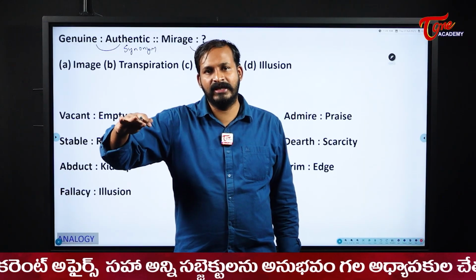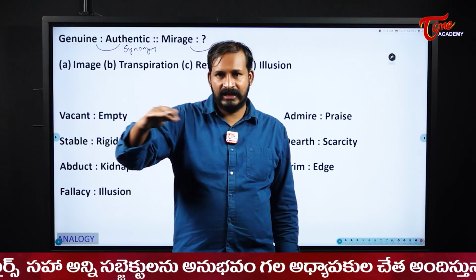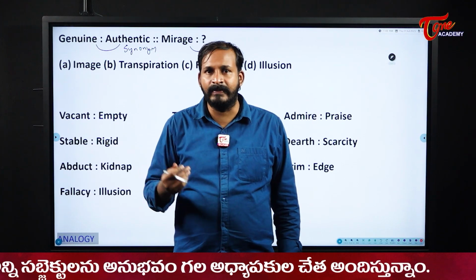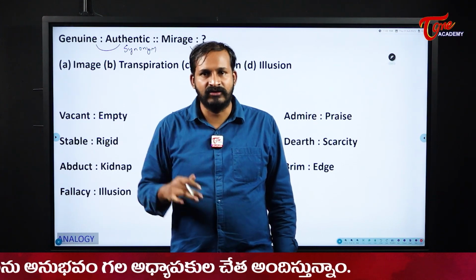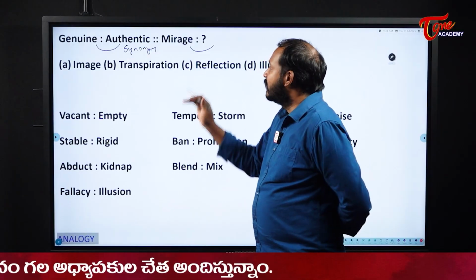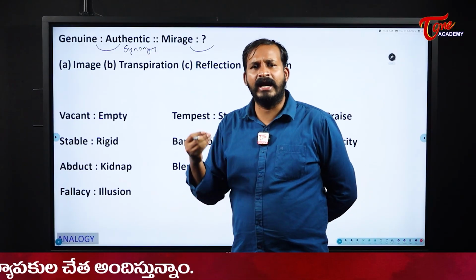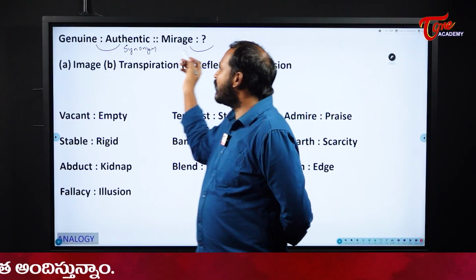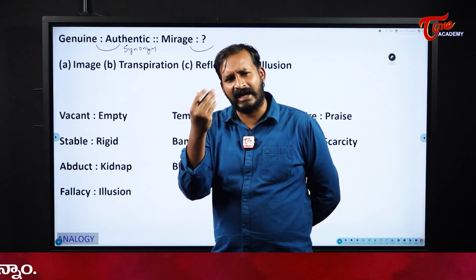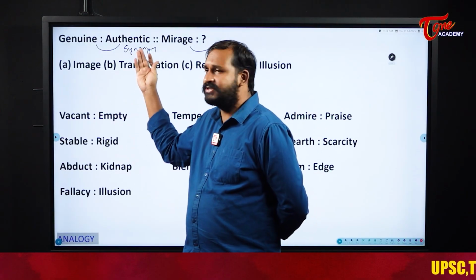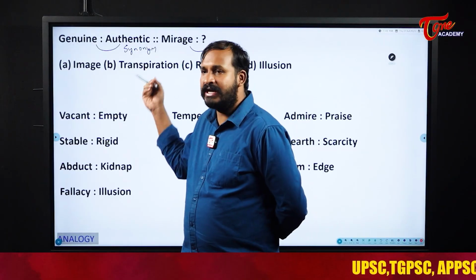If there is a water-like image on the road, we will think that there is some water on the road, but actually does it happen? No, right? It is not possible. So the same thing here. Mirage is similar to what? An illusion. Mirage is an image. Yes, it is a kind of image, but it is not the relation which we want here. Actually, we want a synonym here.